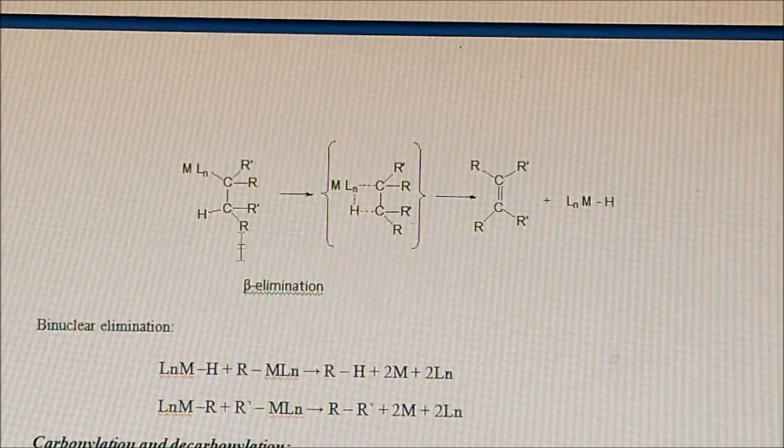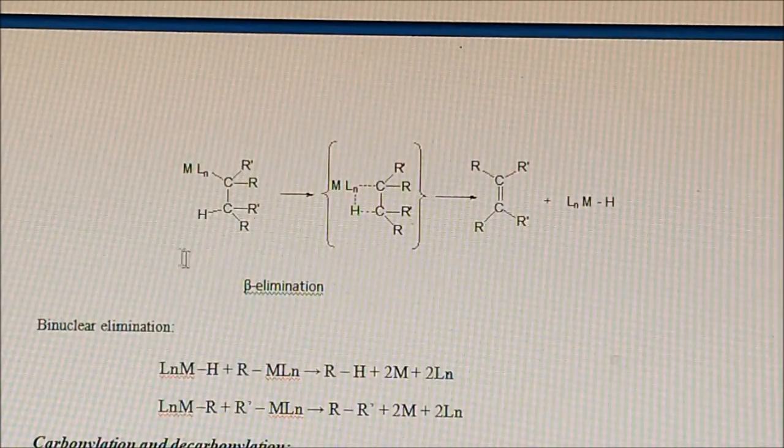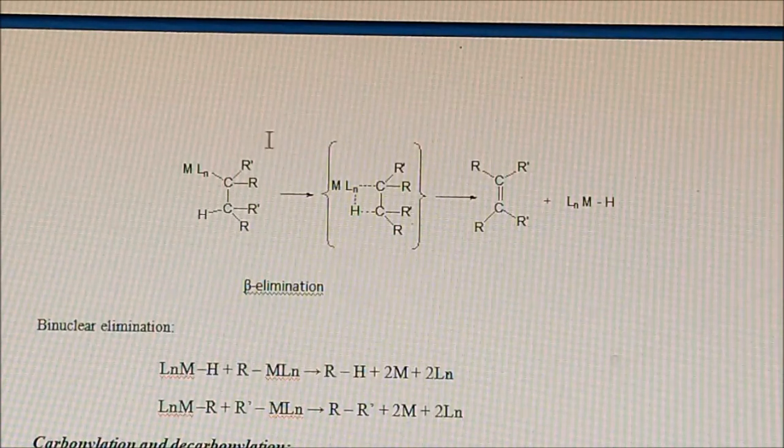Here we have one organometallic compound. In this organometallic compound, these are the constituents of one ligand. These are the ligands. Suppose I want to carry out the elimination reaction in this ligand.